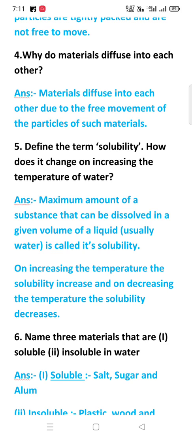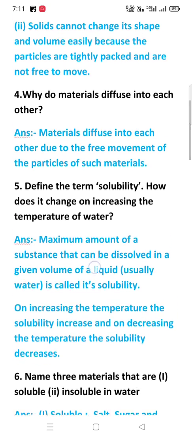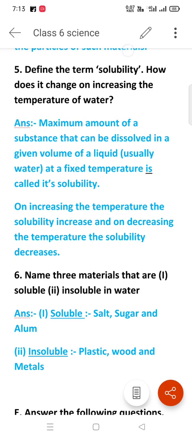See again, the maximum amount of a substance that can be dissolved in a given volume of a liquid, usually water, at a fixed temperature is called its solubility. Now, on increasing the temperature, the solubility increases, and on decreasing the temperature, solubility decreases.